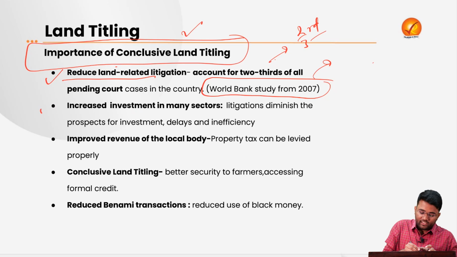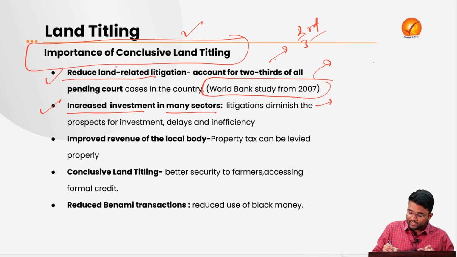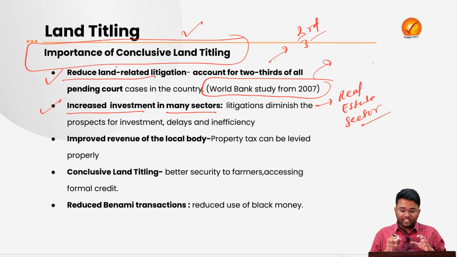It will also lead to increased investment in many sectors like the real estate sector. At this point of time, many potential customers avoid investing in these sectors because of apprehensions about presumptive land titling. They have an apprehension about who the actual owner is. After conclusive land titling comes, when they will not have a fear and apprehension about litigation, they will be investing in these sectors. The coming of investment will lead to more productivity, more efficiencies in these sectors, that will create more jobs and ultimately lead to more economic growth.